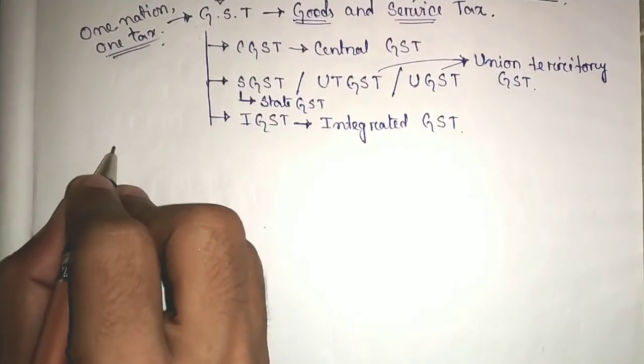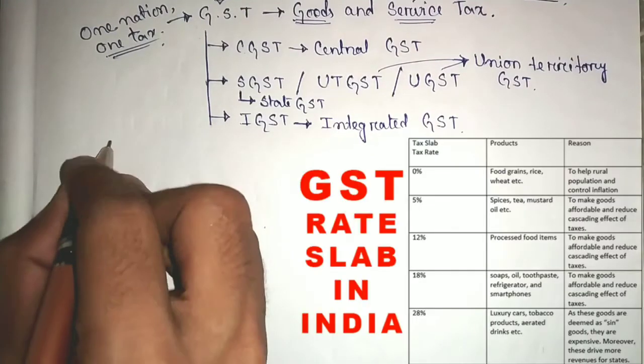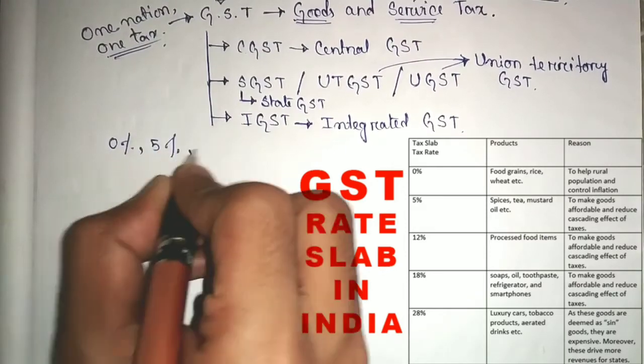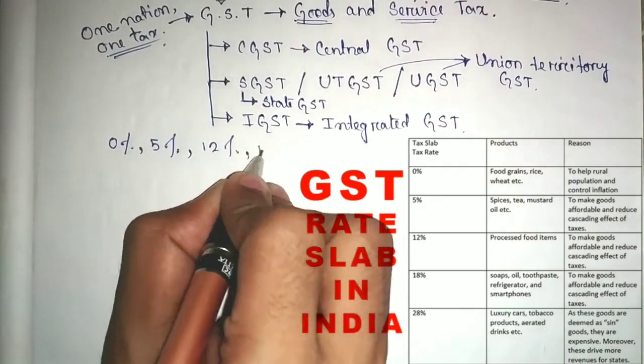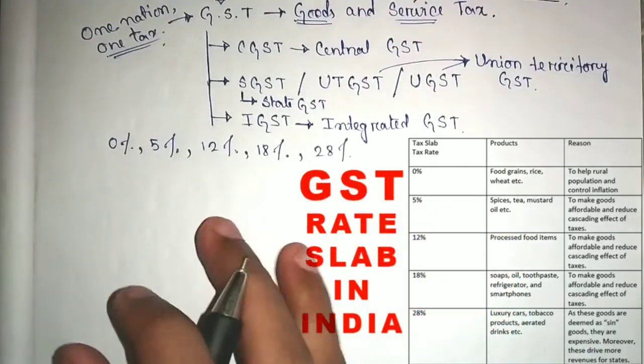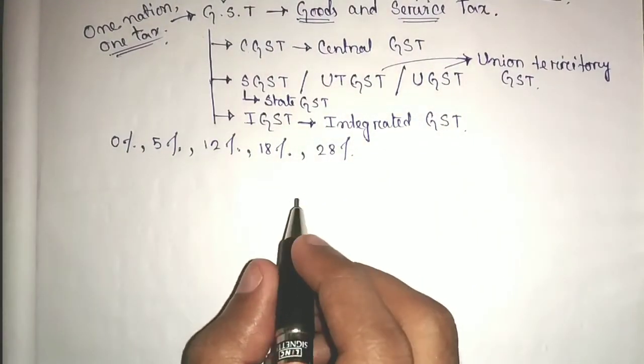Now there are some percentage slabs for the GST. That is 0%, 5%, 12%, 18%, 28%. That means there are some products which fall under a particular GST rate. Next we need to understand sales.